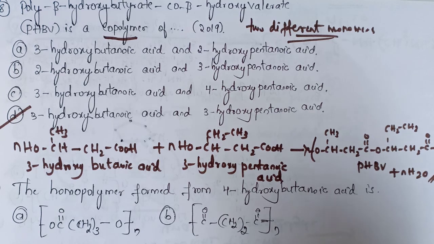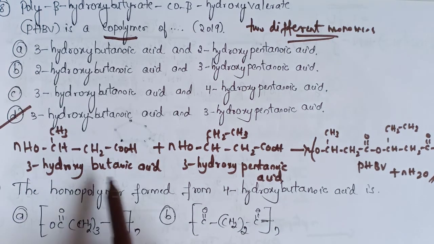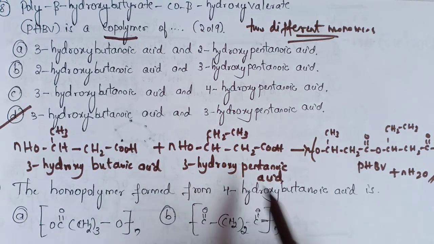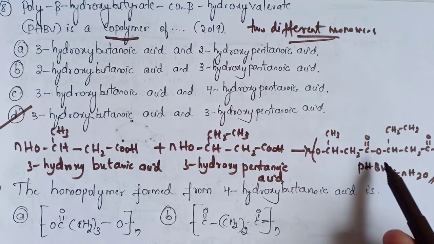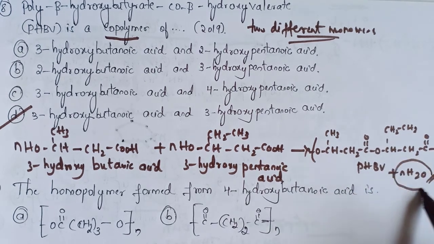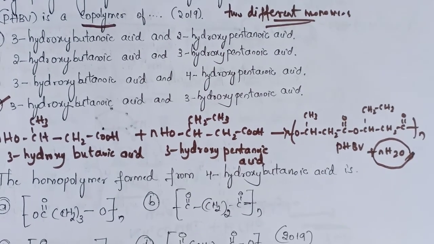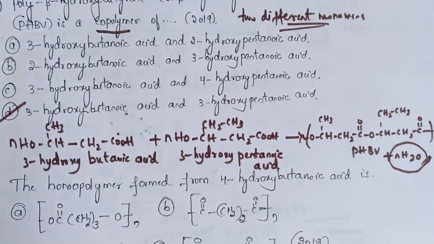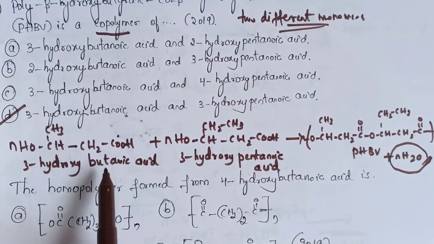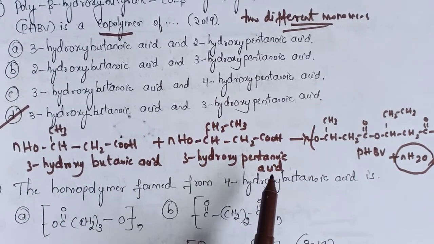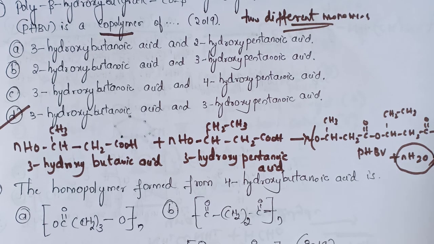You can see here the reaction between 3-hydroxybutanoic acid and 3-hydroxypentanoic acid will give rise to PHBV by the elimination of H2O, that is, by the elimination of water. So PHBV is obtained from 3-hydroxybutanoic acid and 3-hydroxypentanoic acid. So the correct option is option D.